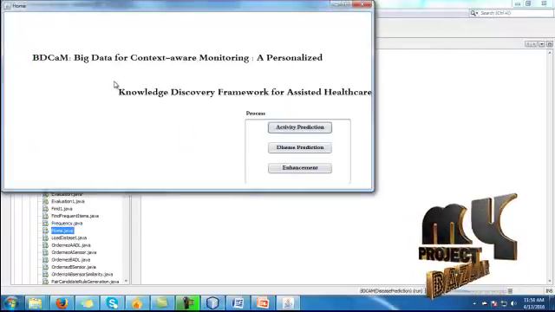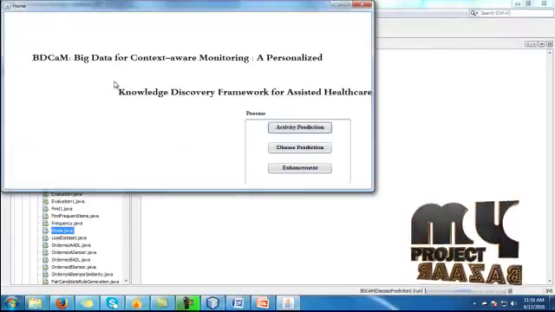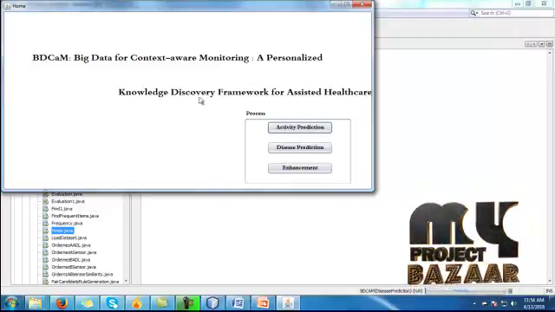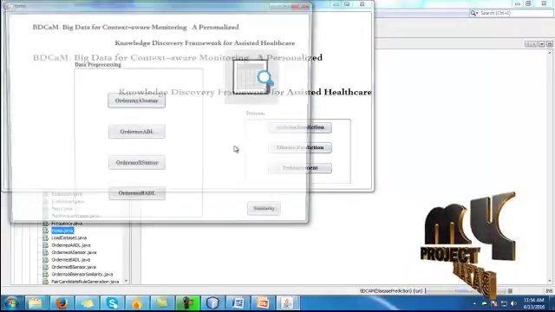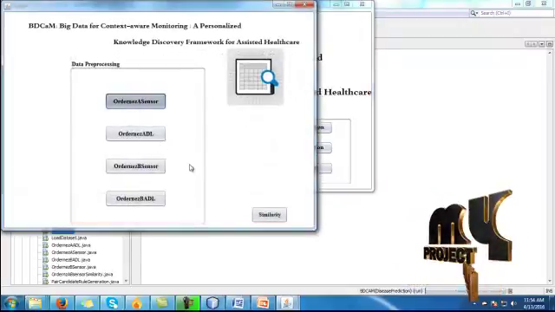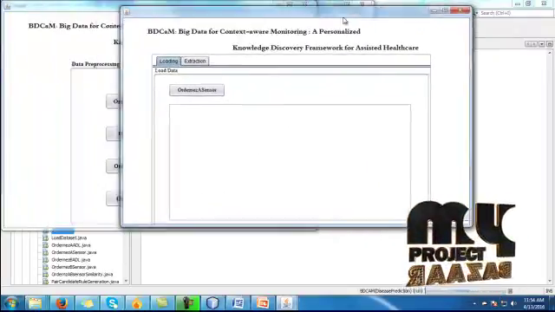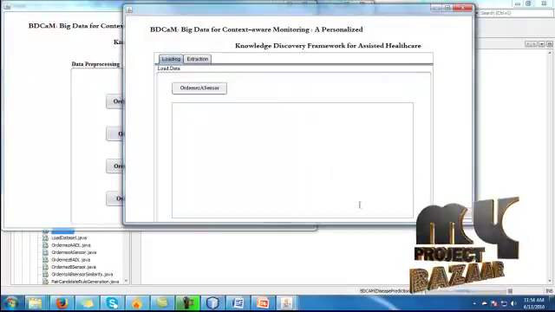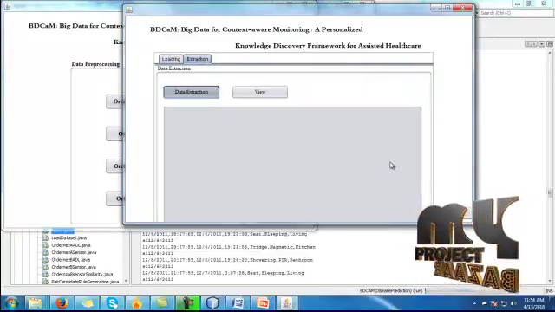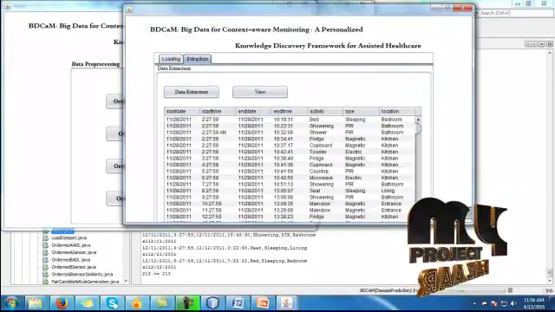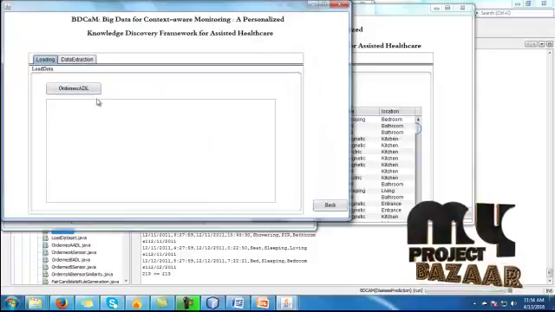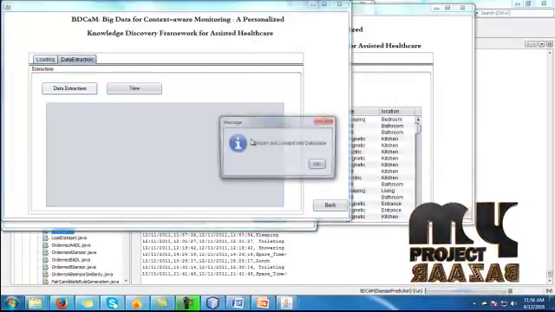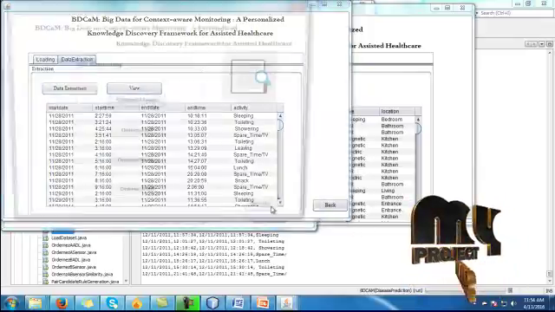The project title is BDCaM, Big Data for Context-Aware Monitoring, a Personalized Knowledge Discovery Framework for Assisted Healthcare. For activity prediction, here we apply the sensor dataset. Click A sensor, select the A sensor dataset, load it into the database, and view and go back. Then go to the A ADL dataset, load the dataset into the database, and click view and back.